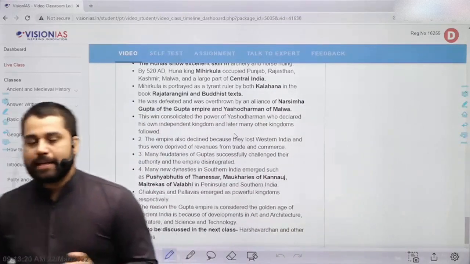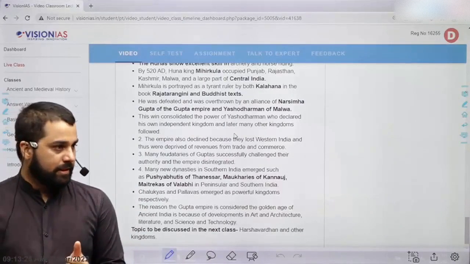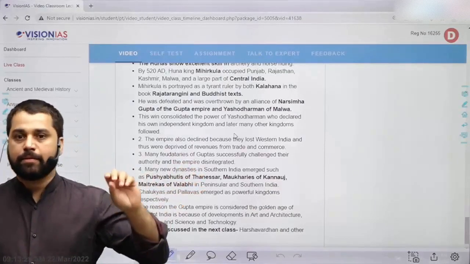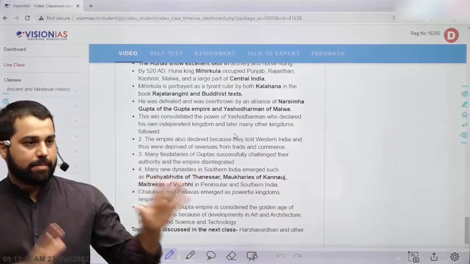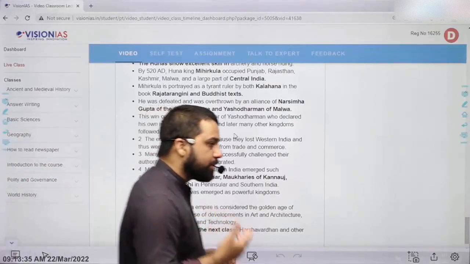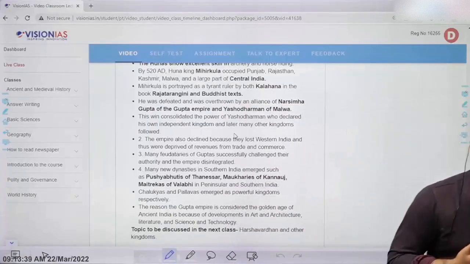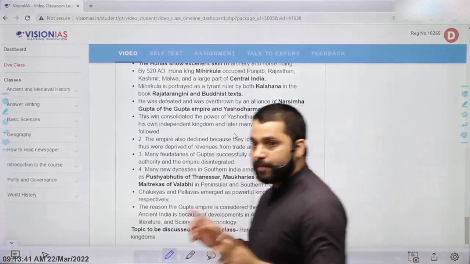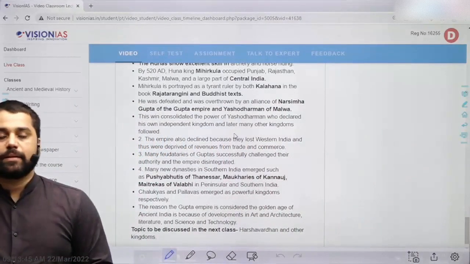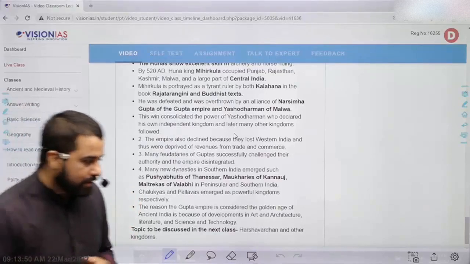I also told you in the last class that two aspects, science and technology and literature, are needed to complete the Gupta Empire as a topic. That will be discussed in the art and culture classes. Here I should focus on administration, economy and society. What was the administration like? What was the society like during the Gupta period? We have a lot of information about it. So let's answer these questions one by one.